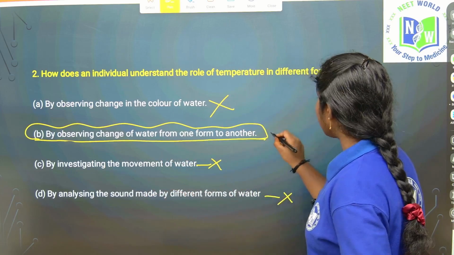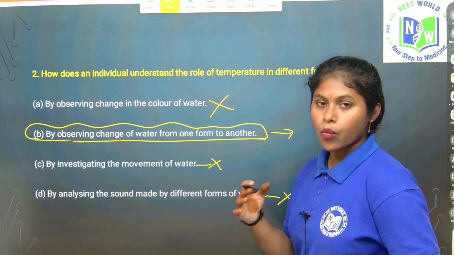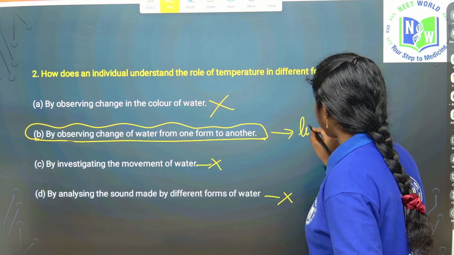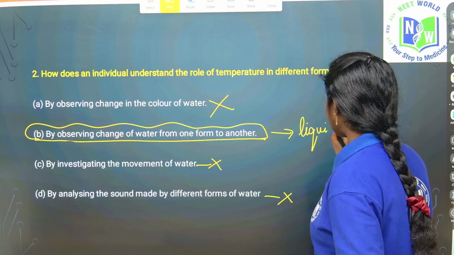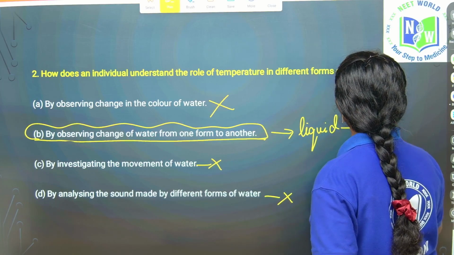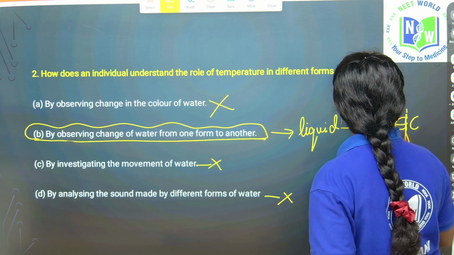When you keep water in the refrigerator, what will happen? You kept it in the liquid form, and while taking it out, it became ice, right? It became the ice.